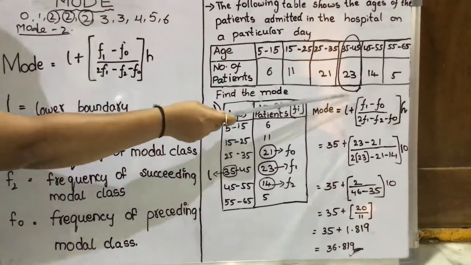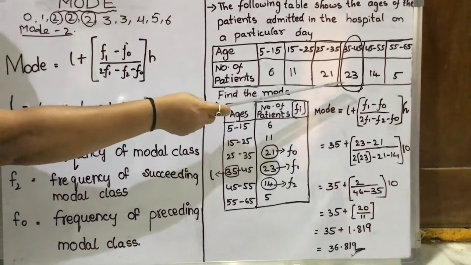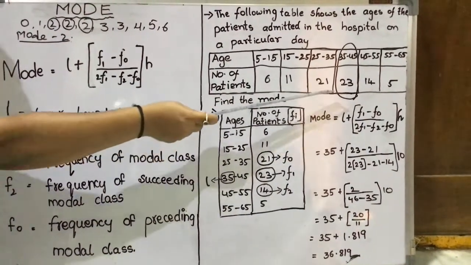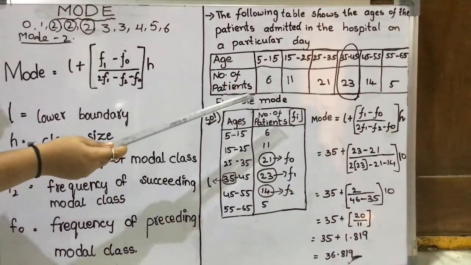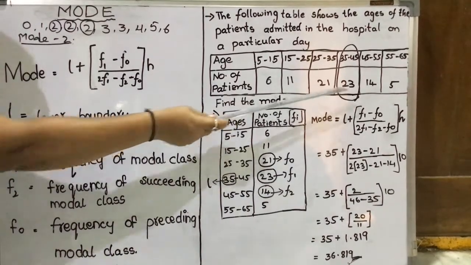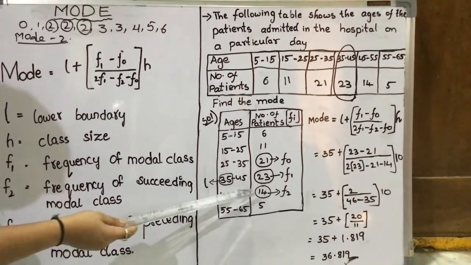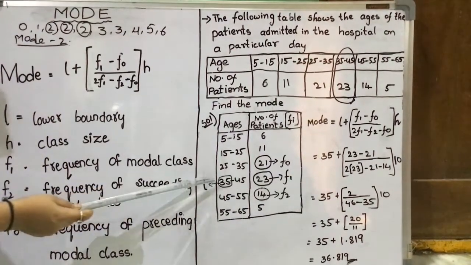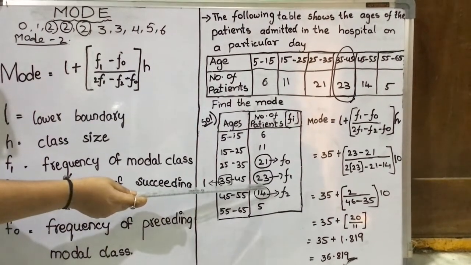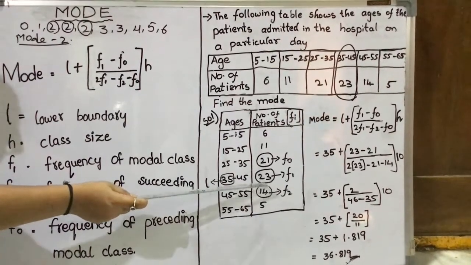So your modal class is this, children. See there, I circled it. 35 to 45, 23 members, that is your modal class. First your identification is done.